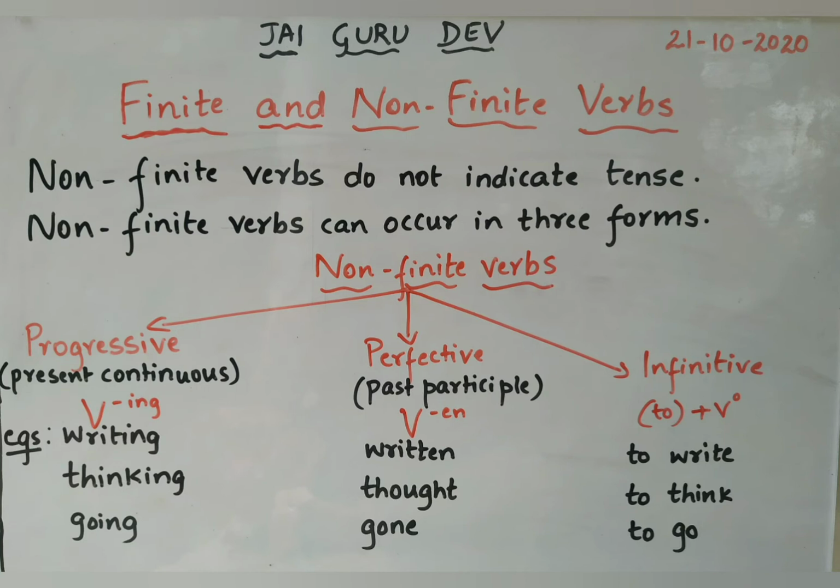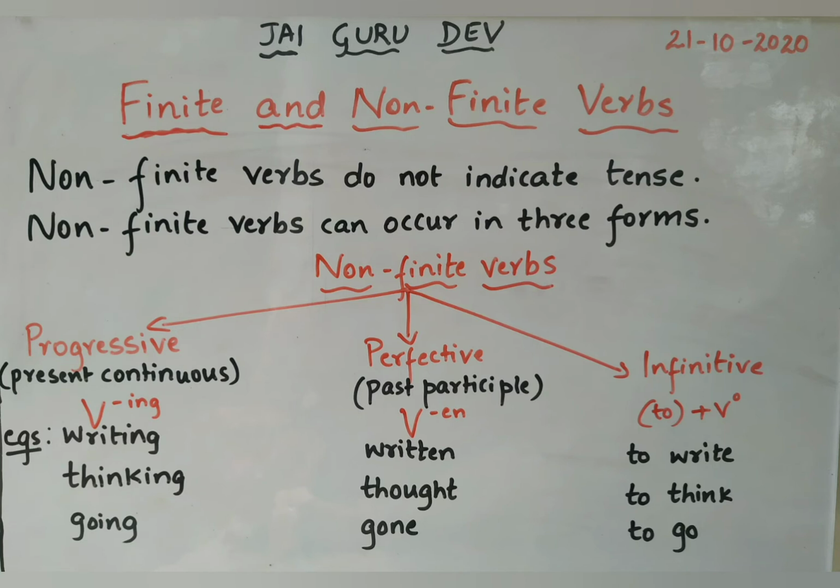Non-finite verbs do not indicate tense. They are neither past nor present. Non-finite verbs can occur in three forms. They are progressive, perfective, and infinitive.